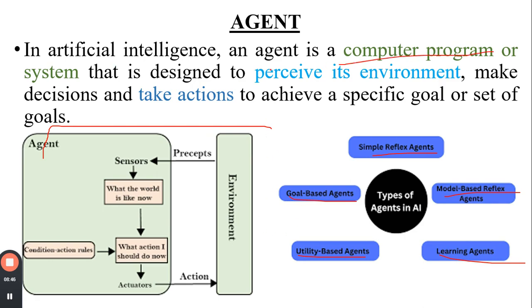It is a computer program or system that is designed to perceive its environment, make decisions, and take action to achieve specific goals or a set of goals, right? So let us go and check the types of agents in AI.